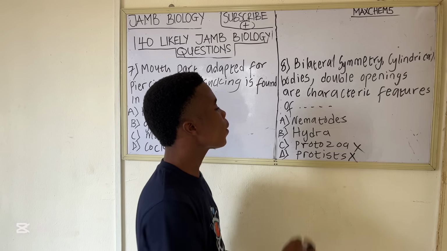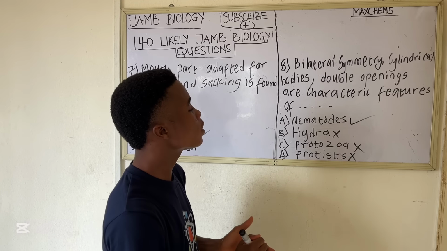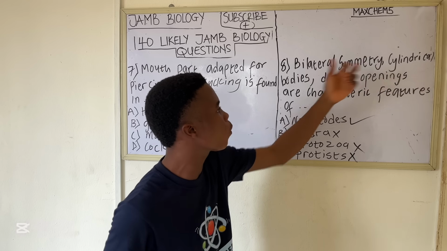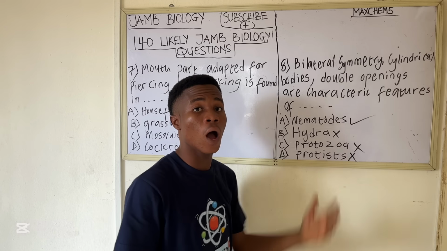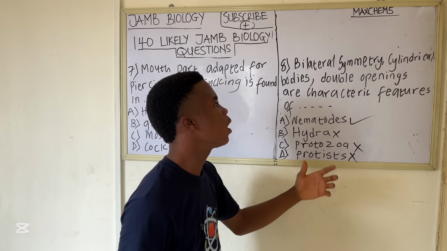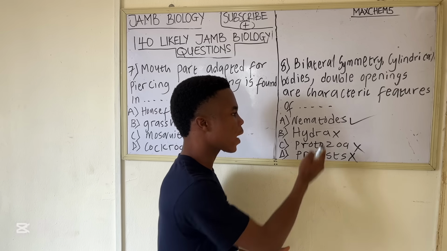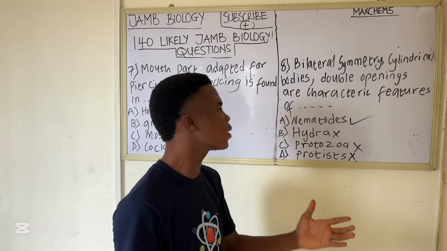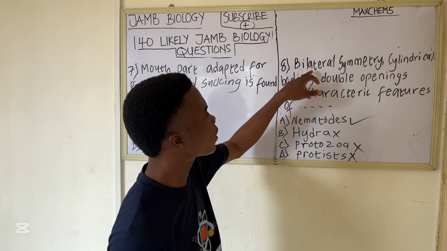Nematode is the correct option here, because nematodes have cylindrical bodies, they have double openings, that is mouth and anus. So the mouth and anus make a complete digestive system. Unlike hydra, which just has one opening, that's an incomplete digestive system. And they have what? Bilateral symmetry.